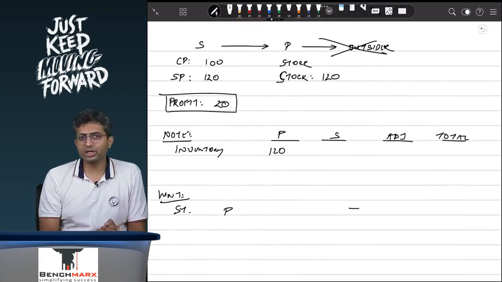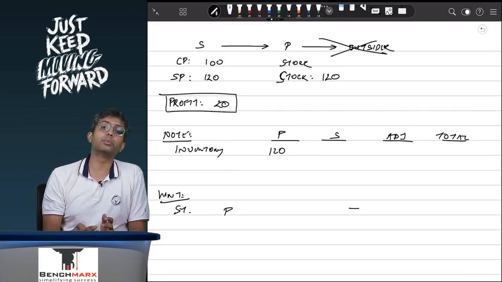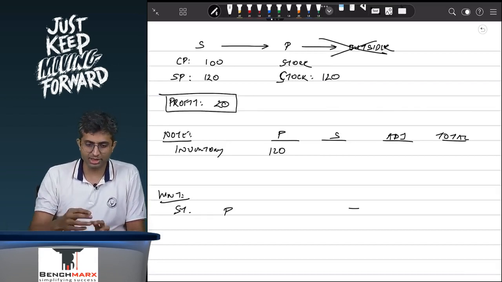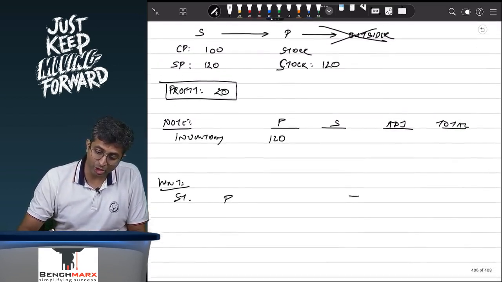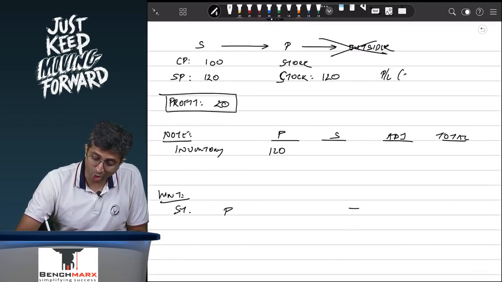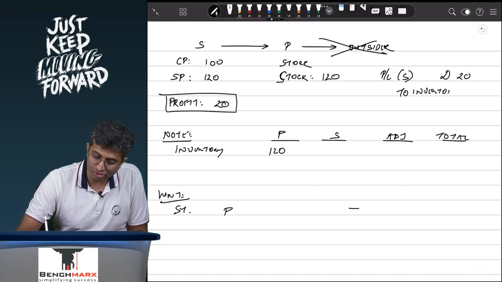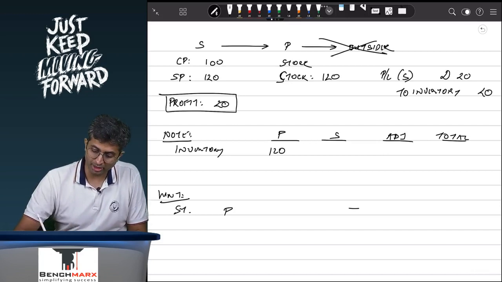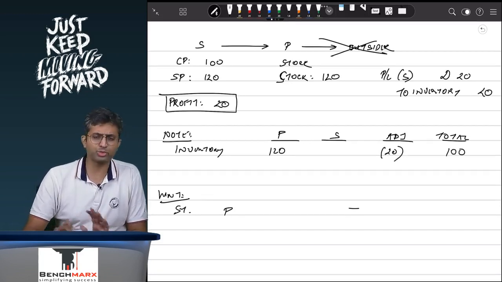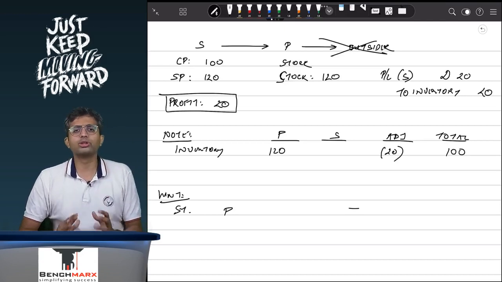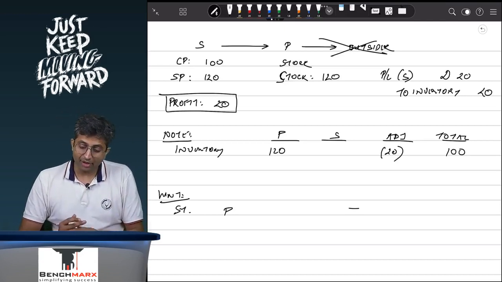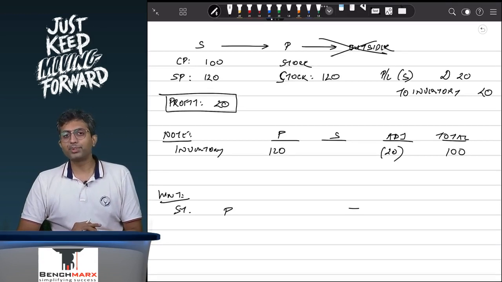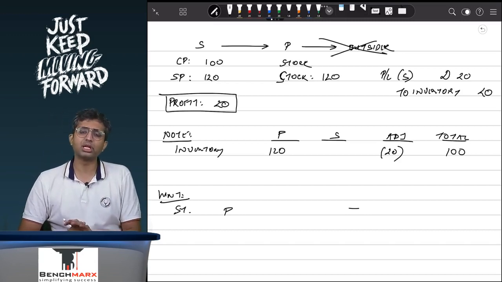Remember, the profit of the subsidiary is not just attributable to the parent, it is attributable to both the parent as well as the minorities' interest. And as a result, when we pass the adjusting entry over here, the adjusting entry will be P&L of the subsidiary account debit to inventory. Yes, we will very much reduce our inventory by 20, and hence the inventory for the group as a whole appears to be 100, which is perfect as per AS 2. Your inventory is appearing at your overall cost, which is 100. However, the 20 of inventory appears in the books, 20 of profits appears in the books of the subsidiary, and the profits in the books of the subsidiary are attributable to both the parent and the minorities' interest.